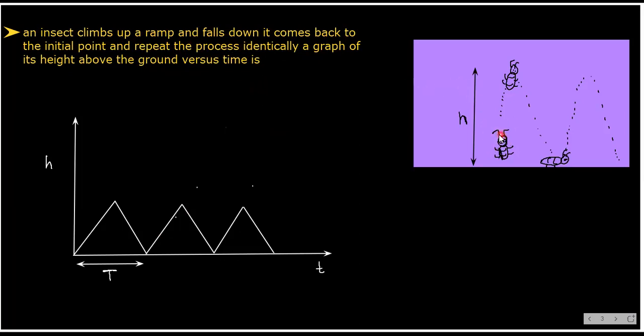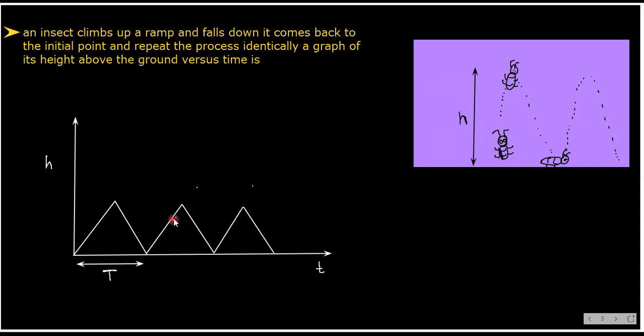See here in the diagram, this is an insect which is climbing to some height, and again it is falling down. Again it will come up to the same height, and again it will fall down. Its height will go on increasing up to the peak point, then it will start sliding, and again come to zero.